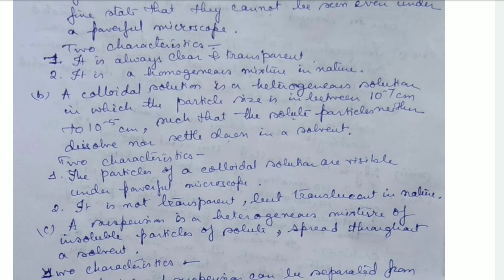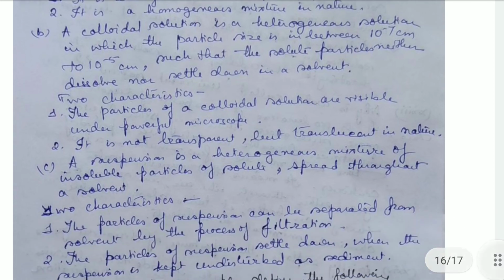The two characteristics of colloidal solutions are: the particles are visible under a powerful microscope, and it is not transparent but translucent in nature.